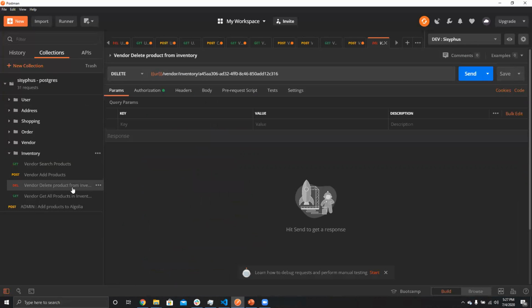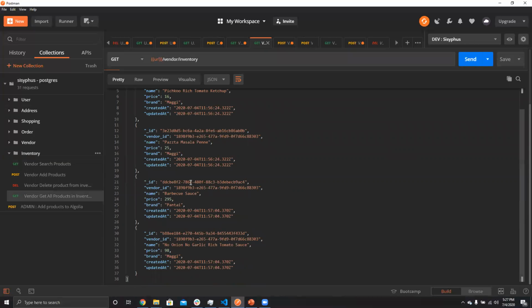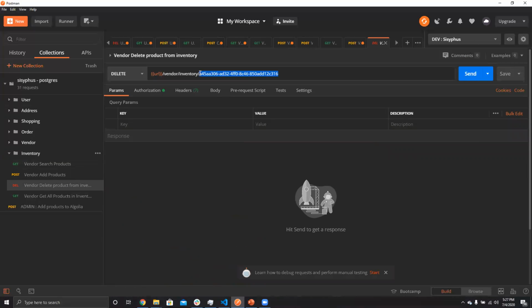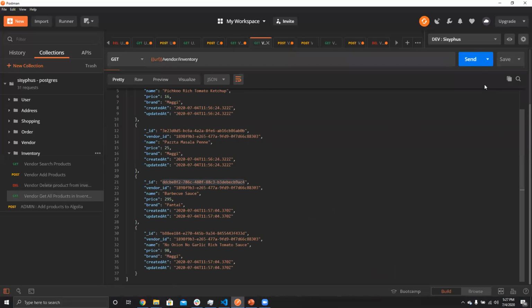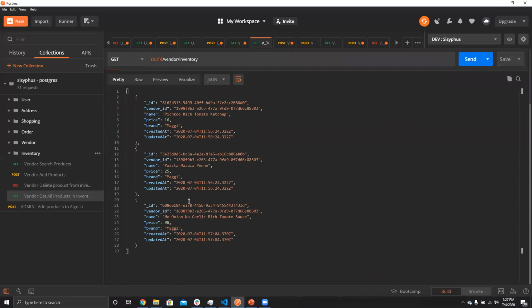The vendor can also delete a product by just copying this ID. So let's do this also. Copy this ID here and paste it here. As you can see, there are four products as of now, but if we delete this one, there will be only three products here. So delete it, and now if we go to the particular route, yeah, only three products are there. So as of now, we have gone through all these things.